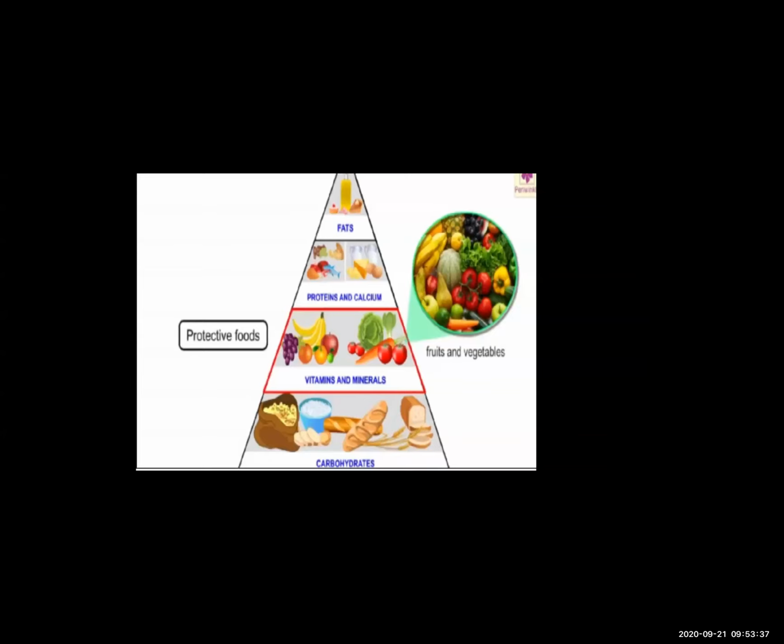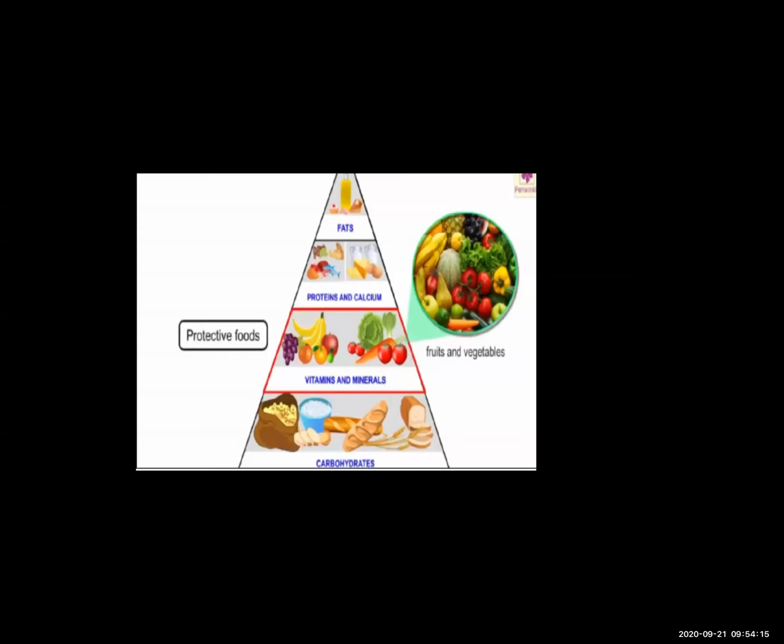Okay. So these vitamins and minerals we get from fruits and vegetables. Many of the students don't eat vegetables. That's the reason we can see a lack of vitamins and minerals in their body. Doctors also say that there is a lack of vitamins and minerals in your body, so you have to eat vegetables, leafy vegetables. Yes or no? So we get these vitamins and minerals from fruits and vegetables.